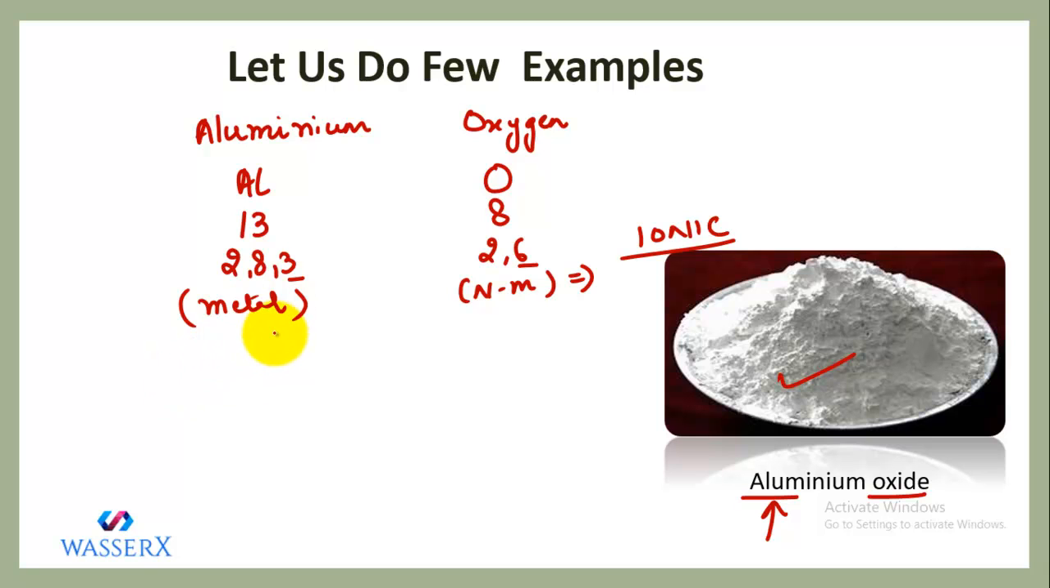So how are we going to show this? We'll start with the metal, aluminium, valence electrons 3. So let's put 3 dots like this. It is going to lose 3 electrons because metals always lose.